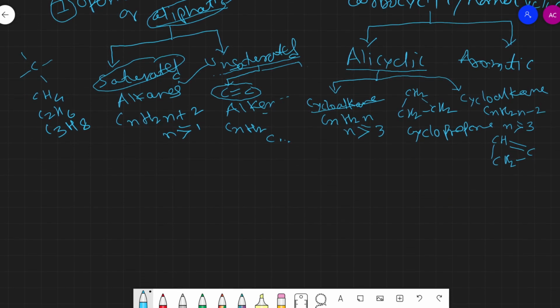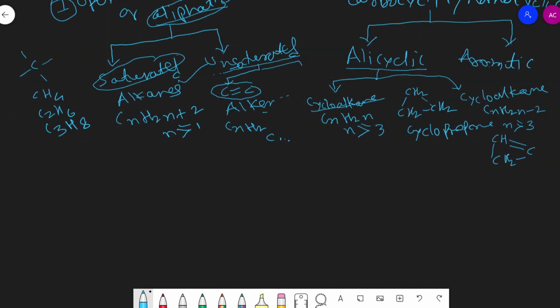Another class of alicyclic hydrocarbon is cycloalkyne, meaning a cyclic hydrocarbon which resembles an alkyne. Its general molecular formula will be CnH2n-4, and n is greater than or equal to 3.